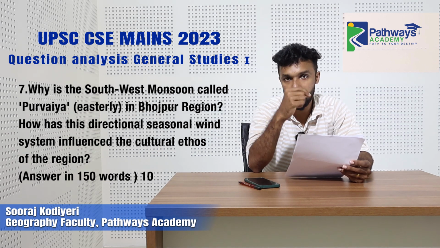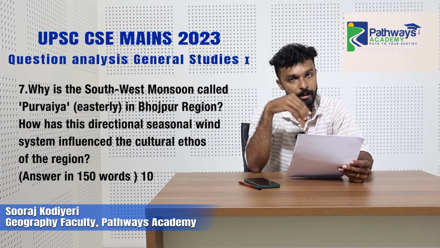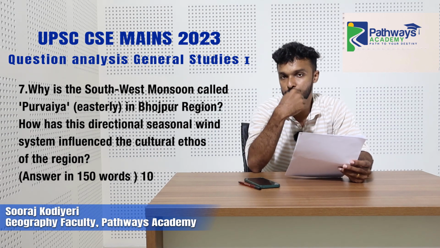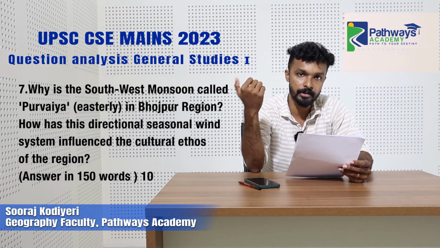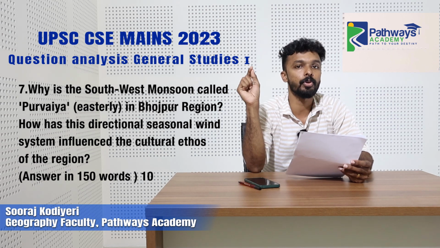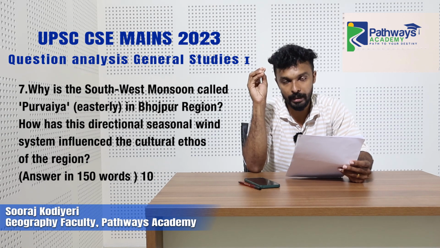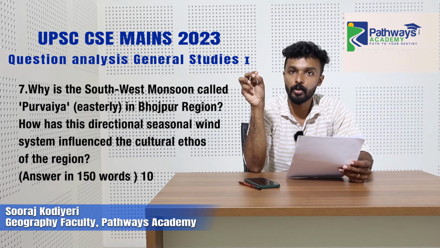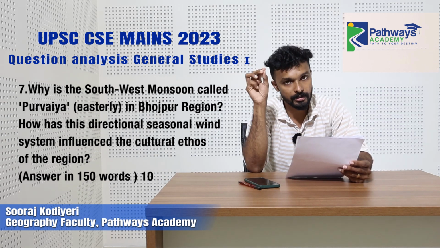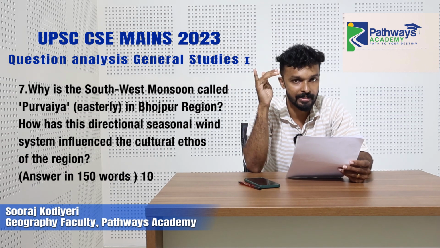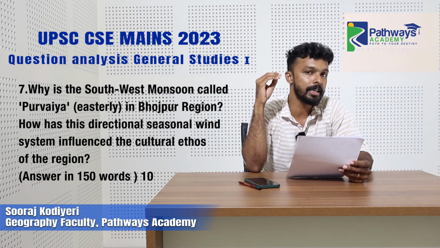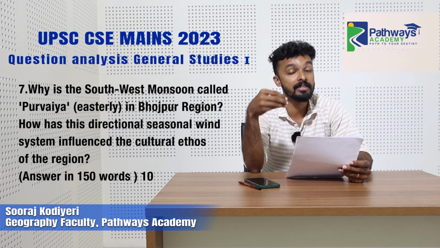One branch goes through the Arabian Sea, parallel to the western coast, and the other branch goes through the eastern coast of India, and eventually when it strikes the Himalayan region, it slightly turns towards the left, that is towards the west, and goes through the northern plains of India, that is the Gangetic plains.